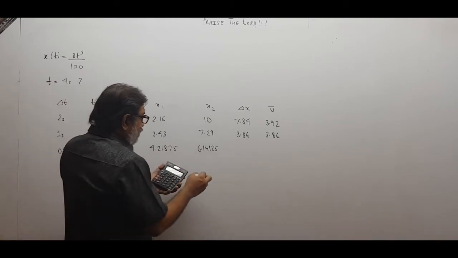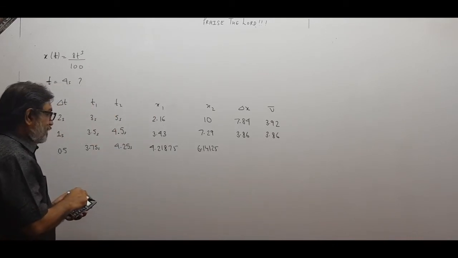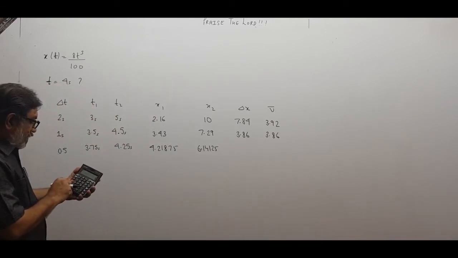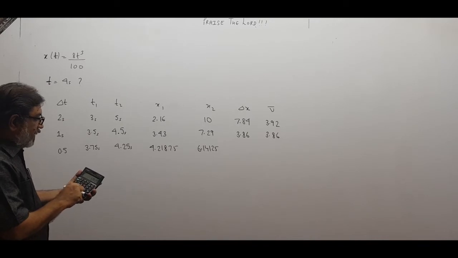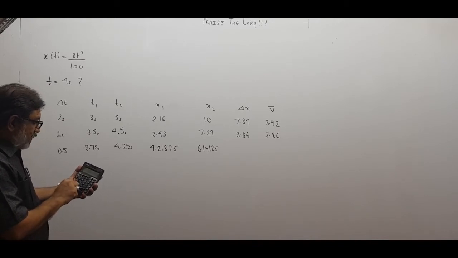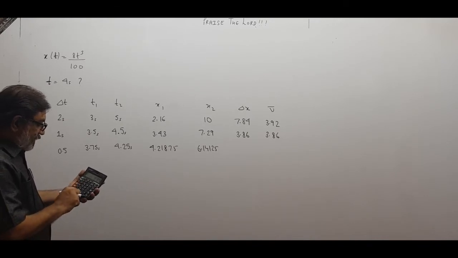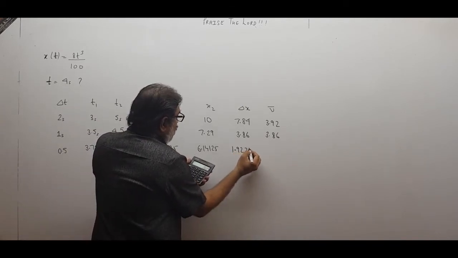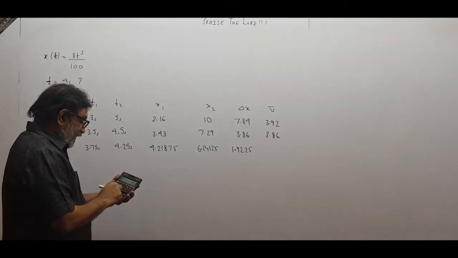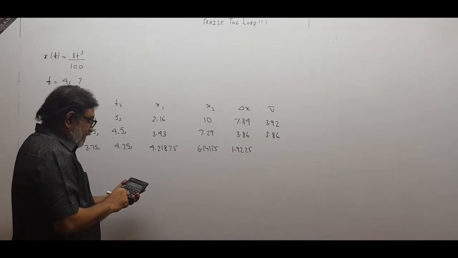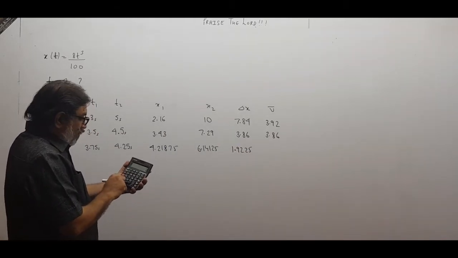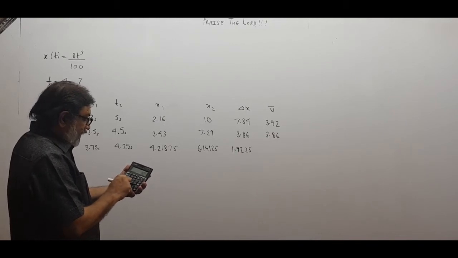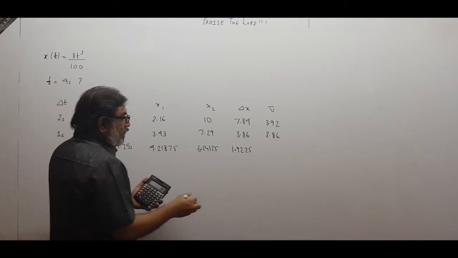That is coming out to be, some mistake has happened. 6.14125 minus 4.21875 is 1.9225, and divide by 0.5. 1.9225 divided by 0.5 is 3.845.